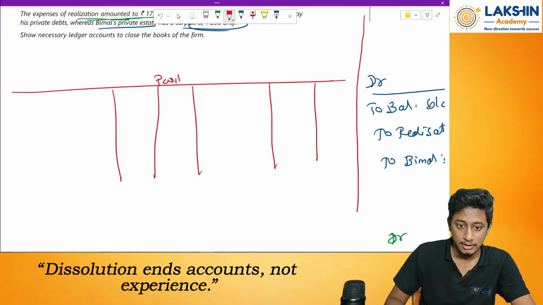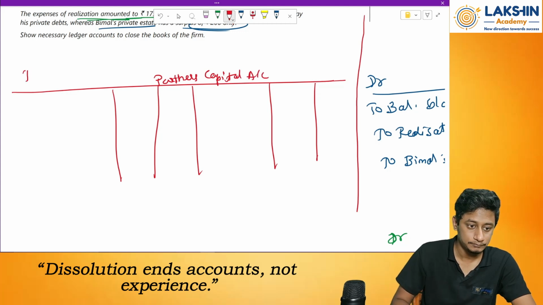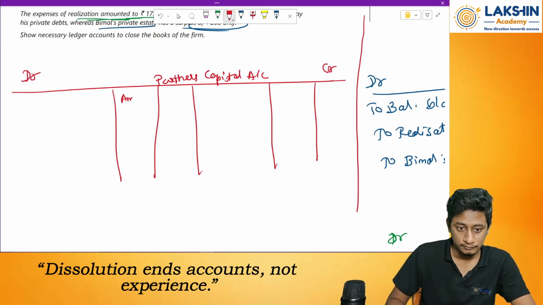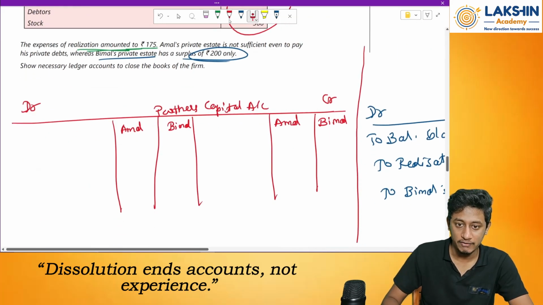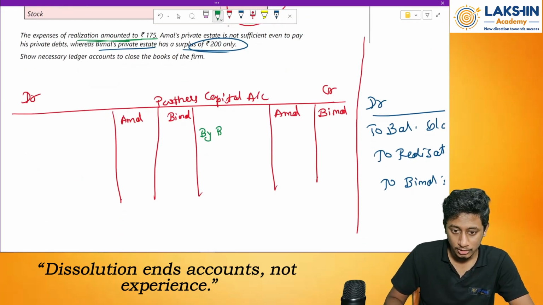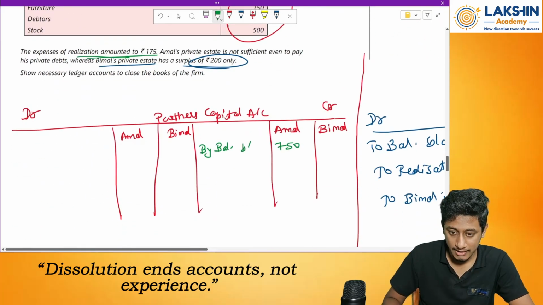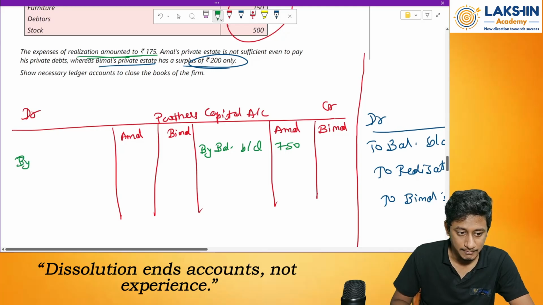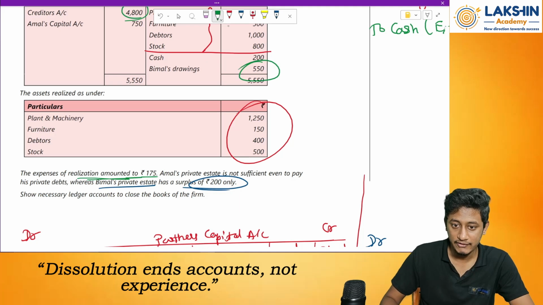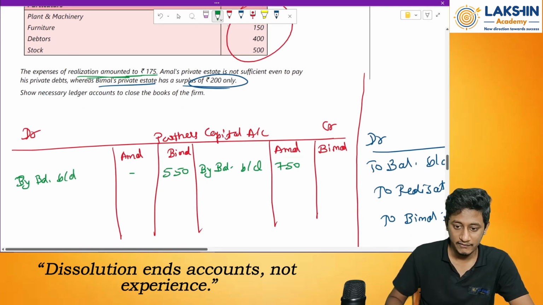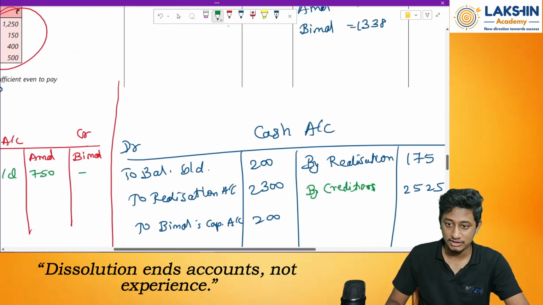This is my partners capital account. Now let's take the opening balances. So Amal has a credit balance of 750 rupees. So by balance 750 rupees, right? Balance brought down. Then Bimal has a debit balance. Balance brought down. Bimal has a debit balance of how much? Rupees 550. Okay.